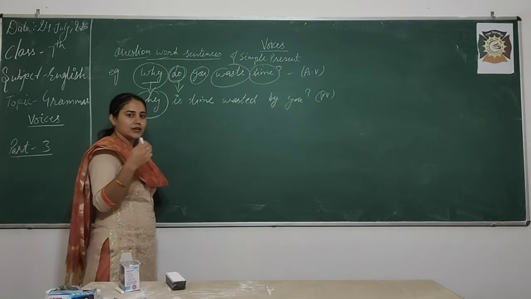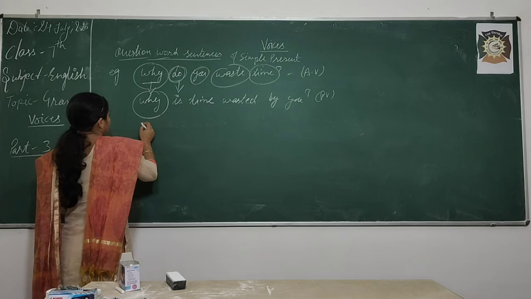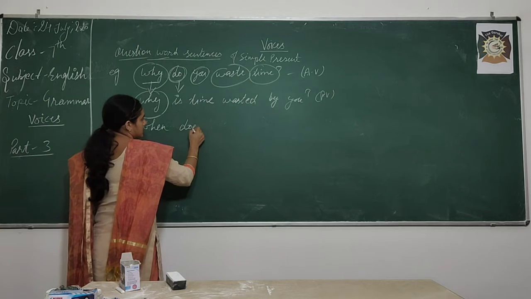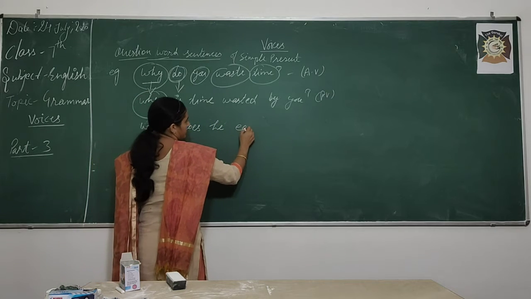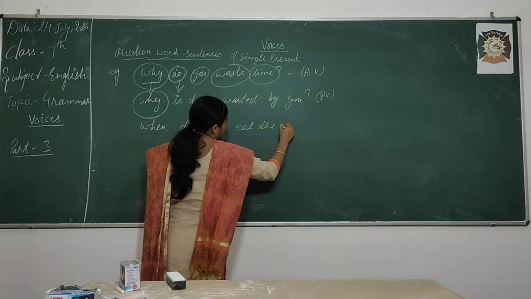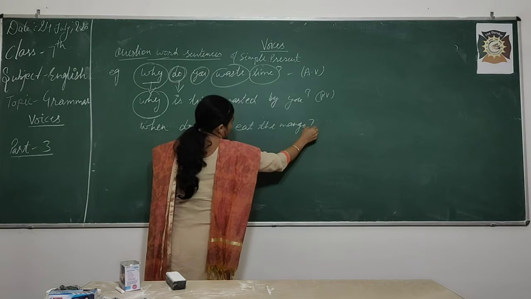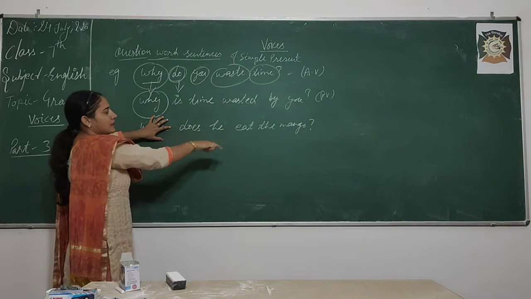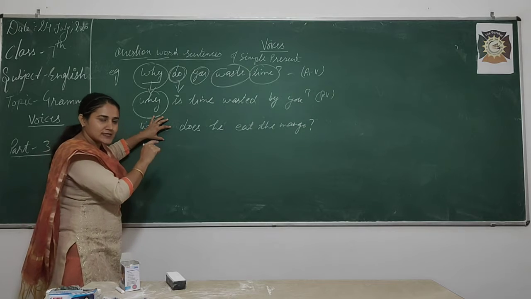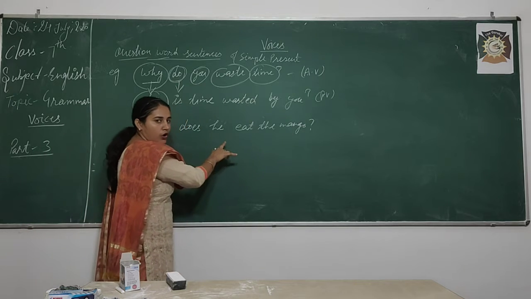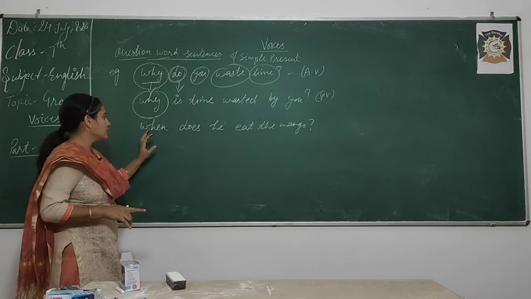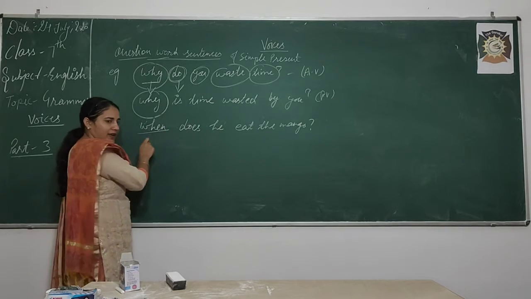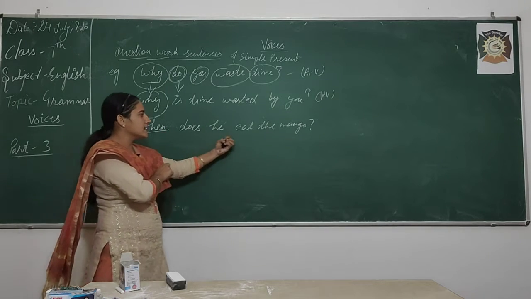Okay. We will take another example, right. When does he eat the mango? Suppose we are removing when. Does he eat the mango? It is an example of simple present of interrogative sentences. We use just when, means this is question word sentences, that is starting with when, where, why, which. When does he eat the mango?